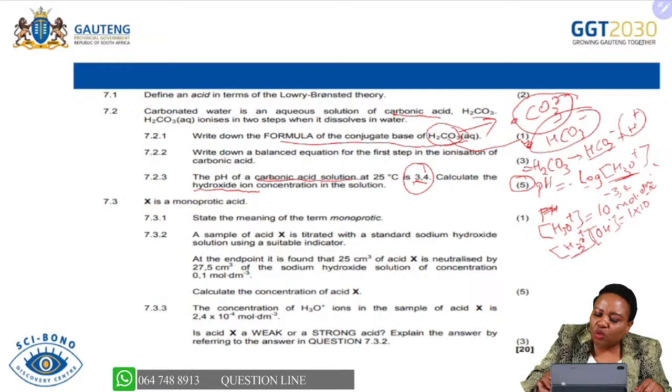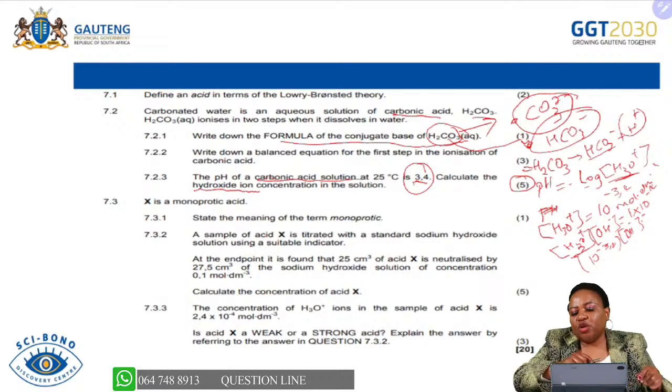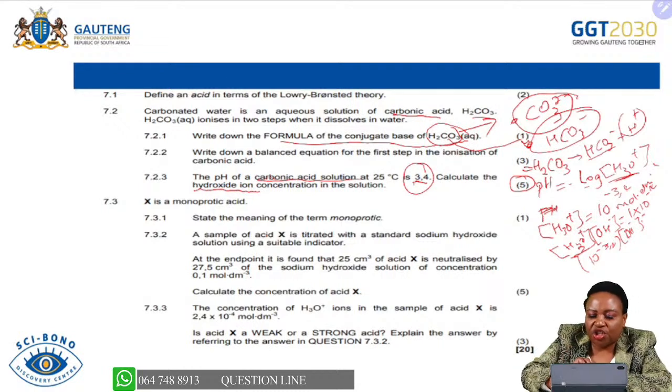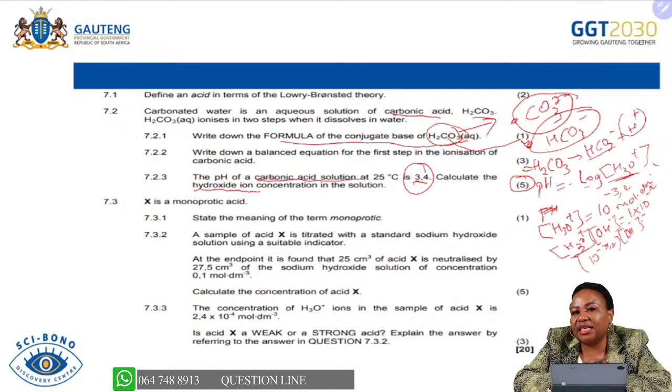And then you are going to substitute this 10 to the exponent minus 3,4. Then make the concentration of OH minus the subject by dividing by 10 to the exponent minus 14, and you're going to be able to find the concentration. We're going to look at the next slide for the exact answer.